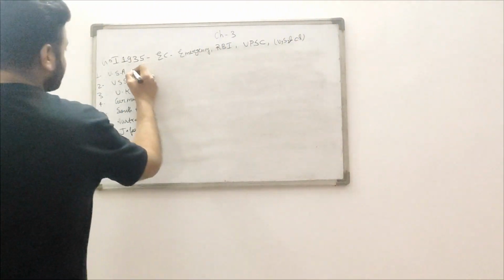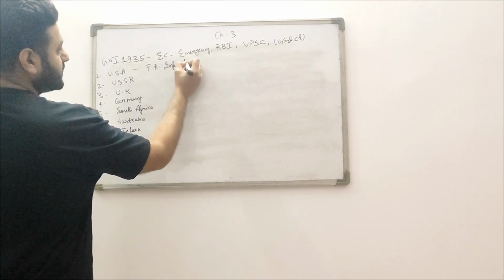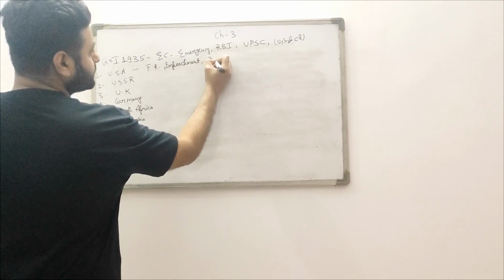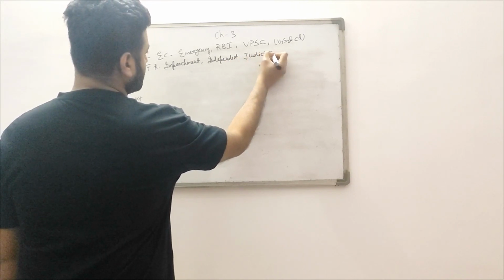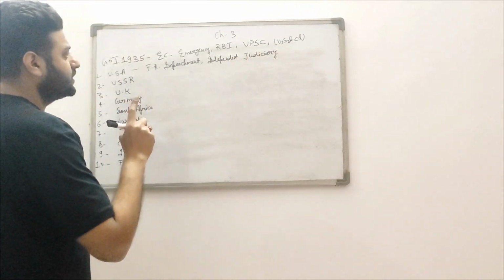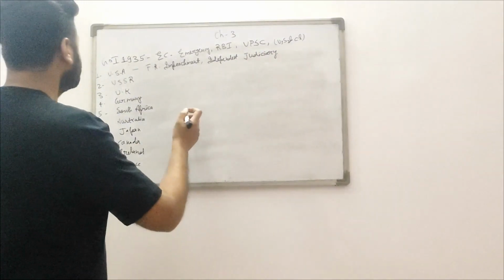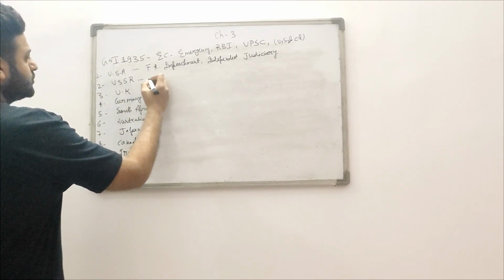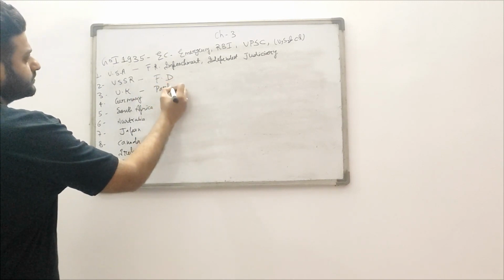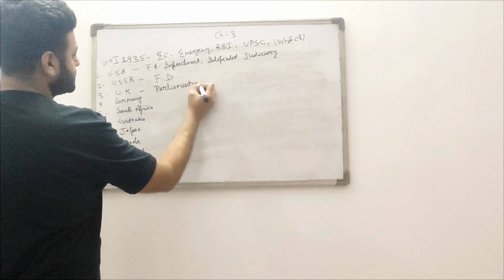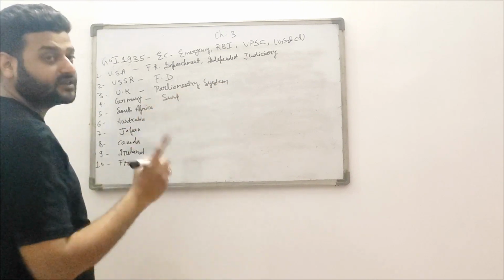We have taken from the USA our fundamental rights, impeachment of the president, and independent judiciary. These provisions we have taken from the USA. From the USSR, fundamental duties. From the UK, the parliamentary system. From Germany, suspension of fundamental rights during the time of emergency.